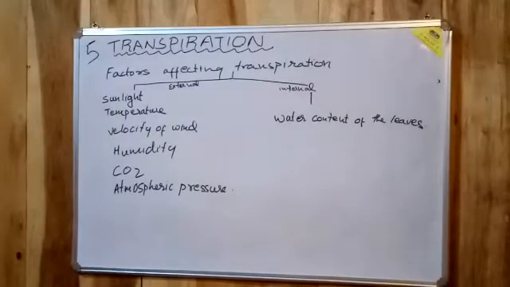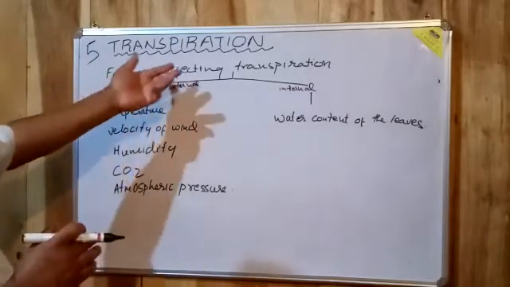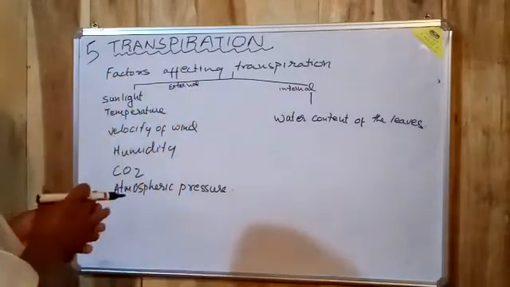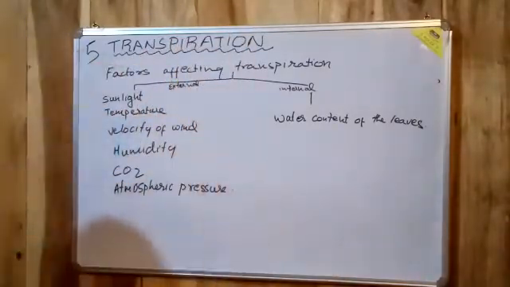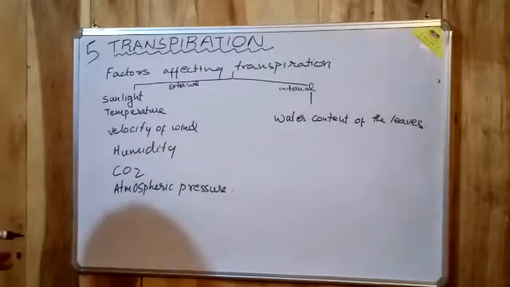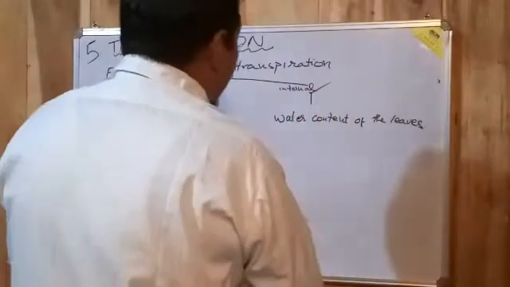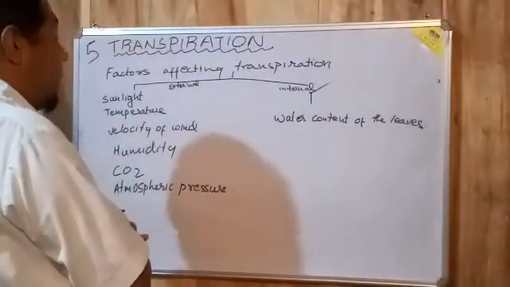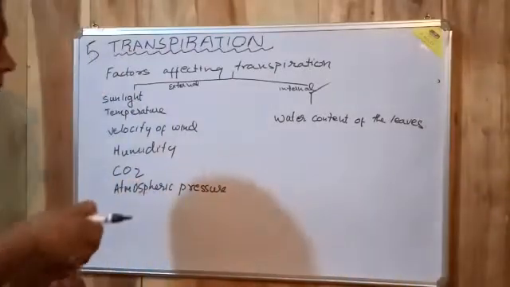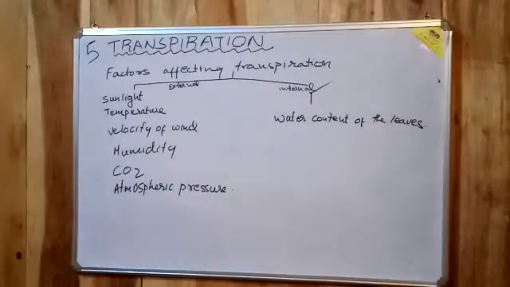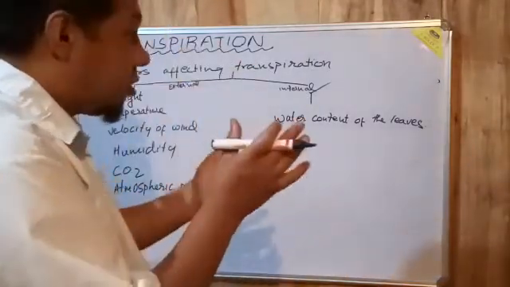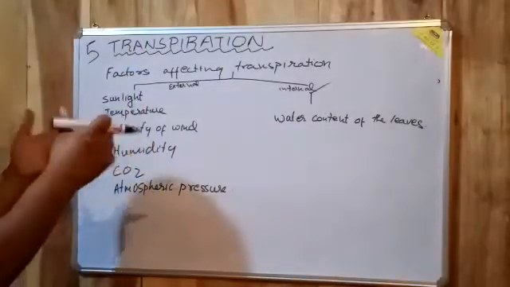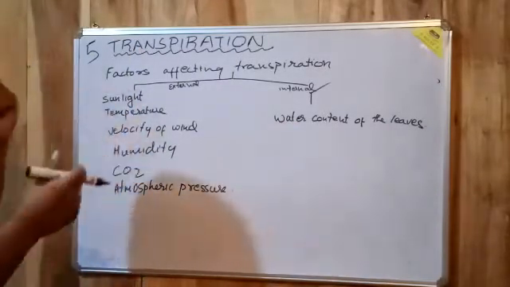Okay, hello boys. In the third part of the chapter transpiration, we will try to understand the factors affecting transpiration. The factors that affect transpiration can be broadly categorized into two, called the internal factor and the external factor. As far as the internal factor is concerned, water content of the leaves also hampers transpiration. If insufficient absorption of water takes place from the roots and there is less water in the leaves, obviously that hampers transpiration because the stomata closes and the plant does not transpire.